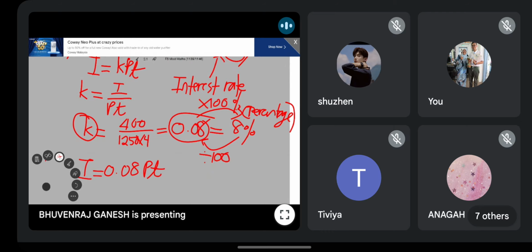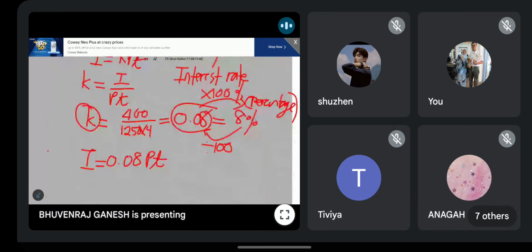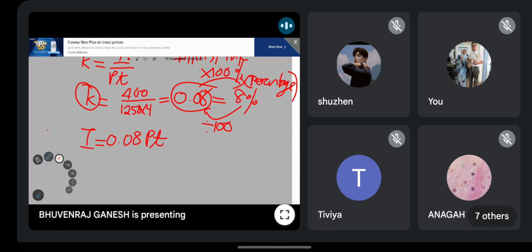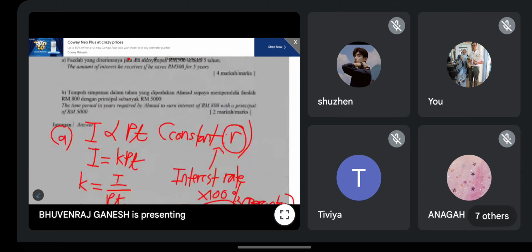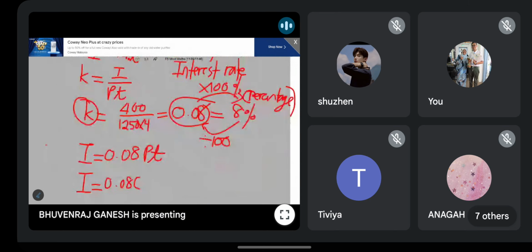Okay, after you get this, you can answer the question already. They ask you to find the amount of interest. So they ask you cari nilai I. So you write back I equals to 0.08PT. You refer to the question. P is equal to 500. T is equal to 5.